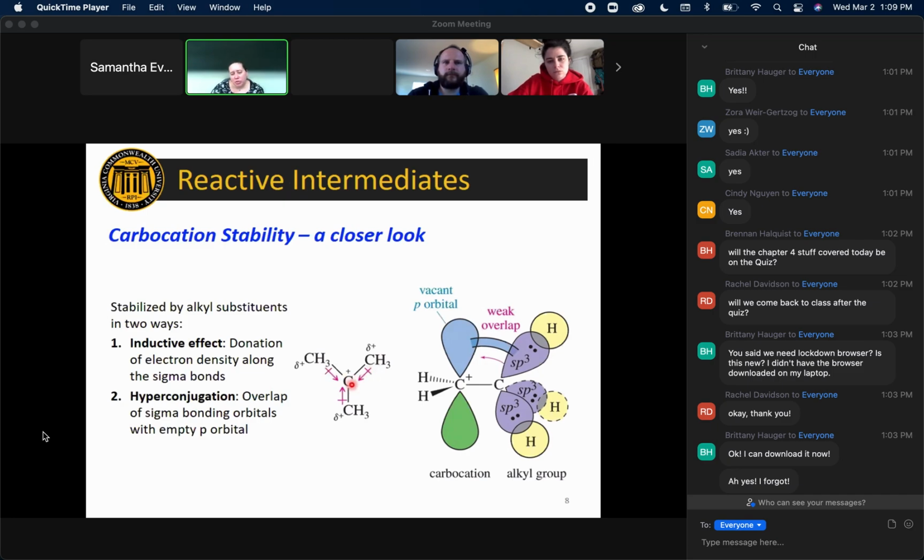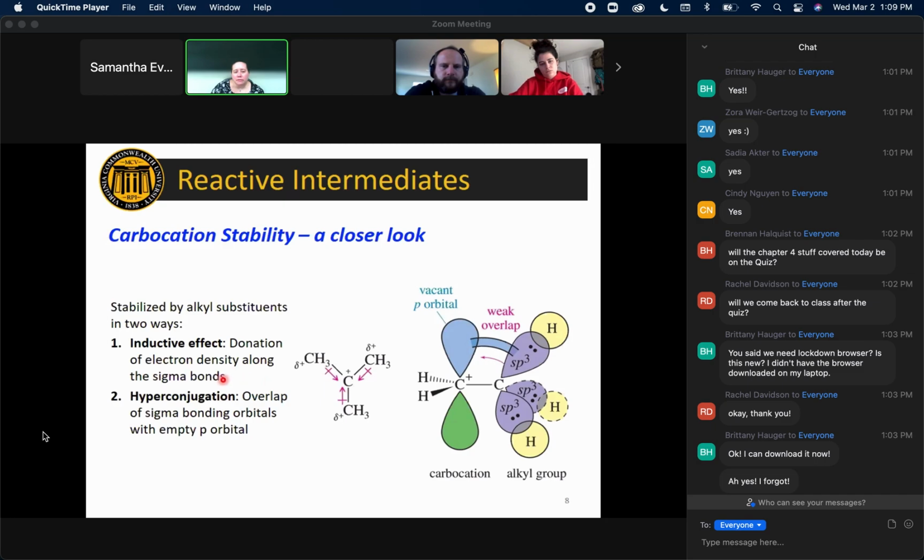The more useful thing actually is to think about what the bond polarity would be like for carbon-carbon, which is pretty well neutral, versus carbon-hydrogen, where that hydrogen is going to be more electropositive. So one thing that we can say here is that through an inductive effect, we will be donating extra electron density towards this carbon.